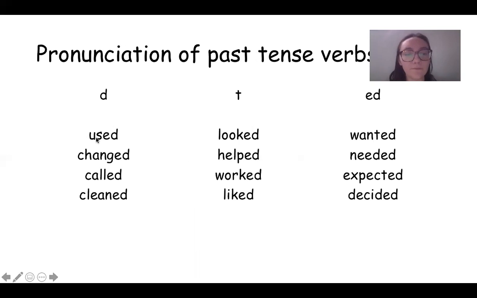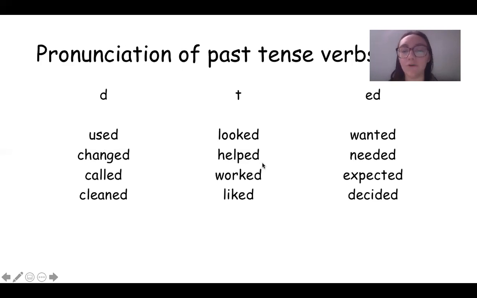Now, this bit is the pronunciation of past tense verbs. So it can make a duh sound, a t sound, or an ed sound. So we could say used, changed, called, cleaned, right? And that makes a duh sound at the end. Used, changed, called, cleaned. Now, sometimes it makes a T sound at the end.